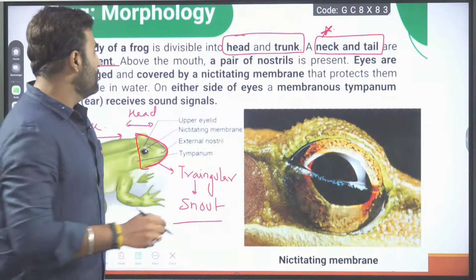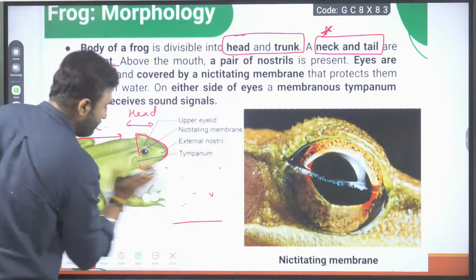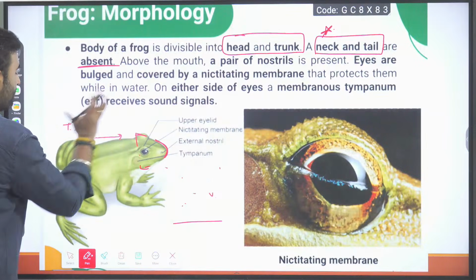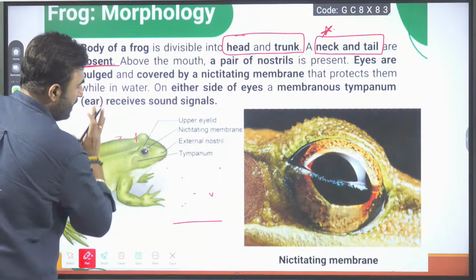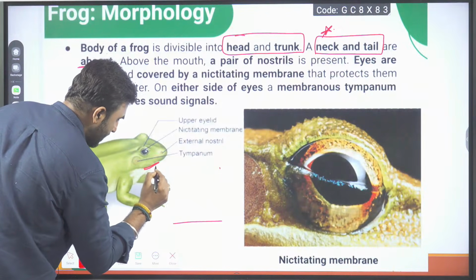Next, then there is mouth. After the triangular snout, head and trunk, what is there? There is a mouth. Above mouth, there are nostrils. So let us say, here is the mouth of the frog.